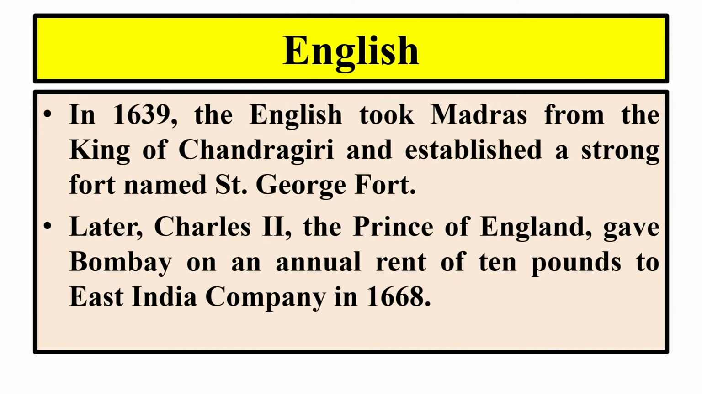In the year 1639, the English took Madras from the king of Chandragiri and established a strong fort named St. George Fort. Here you can see Madras also came under the control of the British. Later, Charles II, the Prince of England, gave Bombay on an annual rent of £10 to the East India Company in 1668. That means Mumbai or Bombay also came under the control of the British. Slowly, the British were able to establish their trading centers in many places of India like Madras, Surat, Bombay.